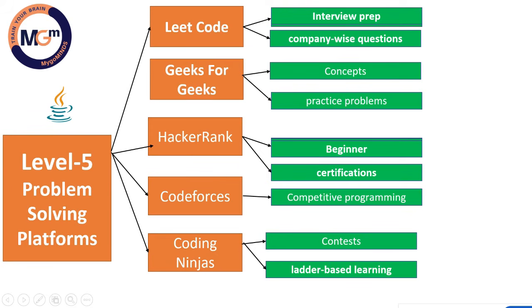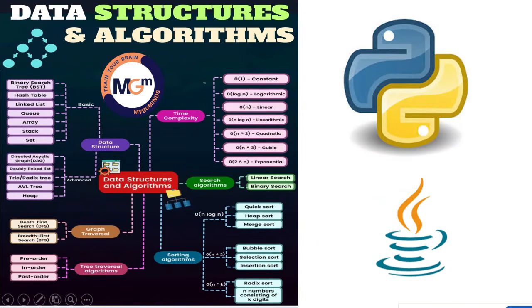And coming to GeeksforGeeks, it is good for concept preparation and practice problems. HackerRank is beginner level. If you are a final year, third year, or second year student, this is recommended. Codeforces is for competitive programming, and Coding Ninjas for contests and ladder-based learning. This is the roadmap for DSA.